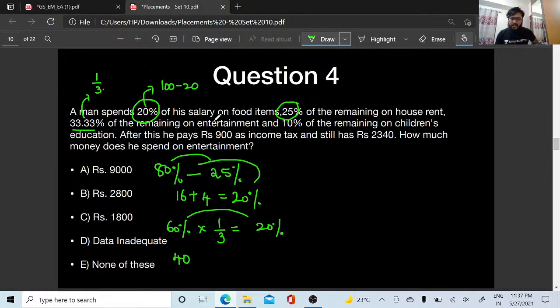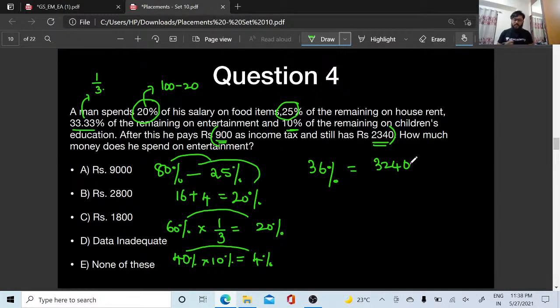In this 40%, he spends 10% on children. How much is 10% of 40%? It is 4%, right? So 40 minus 4 is going to be 36%. What is this 36%? He has 2340 and 900, which both accumulate to it. So 2340 plus 900 becomes 3240. Yes or no? 36% is going to be 3240.